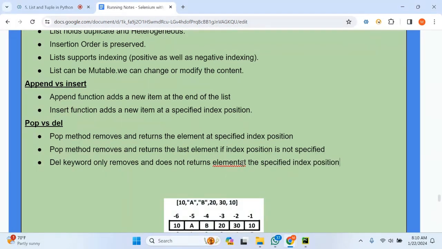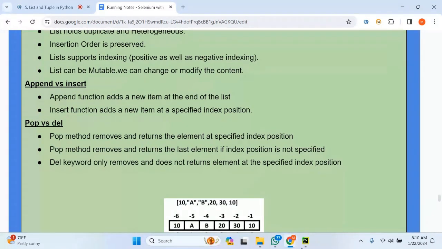So what it will do, it will remove the element but it does not return any removed element at the specified index position, right? If the specified element is not present at the specified index position, then it will try to remove the last value.